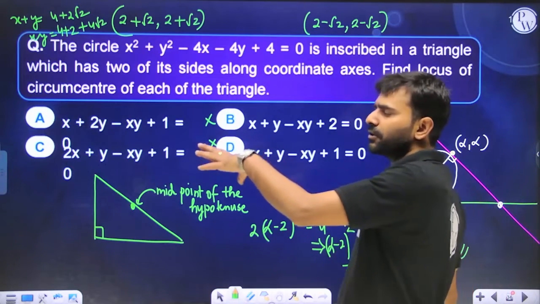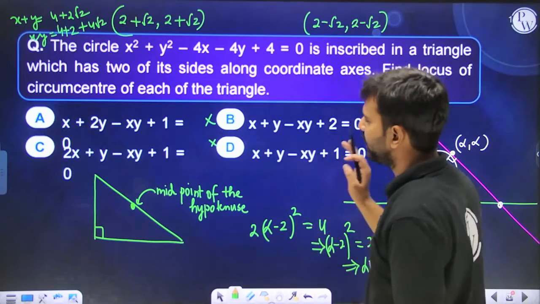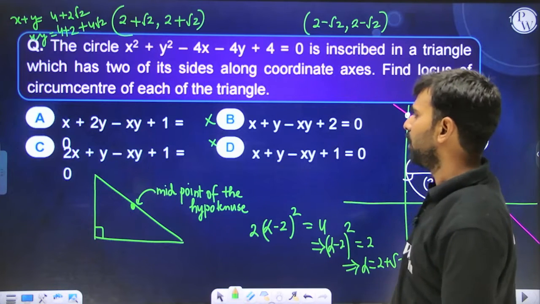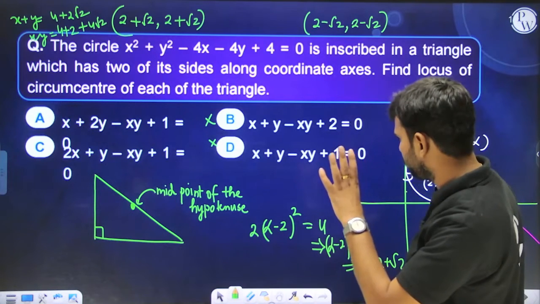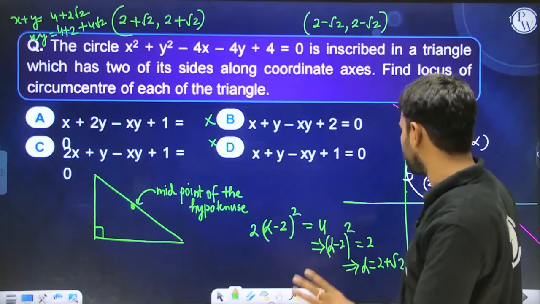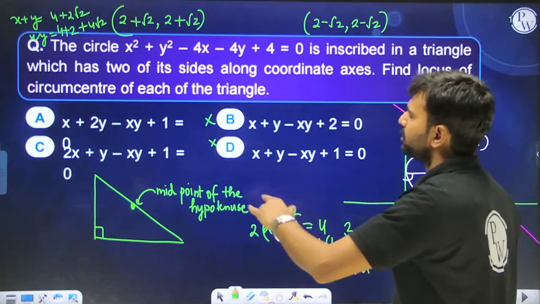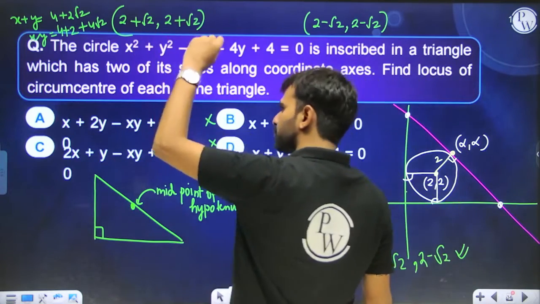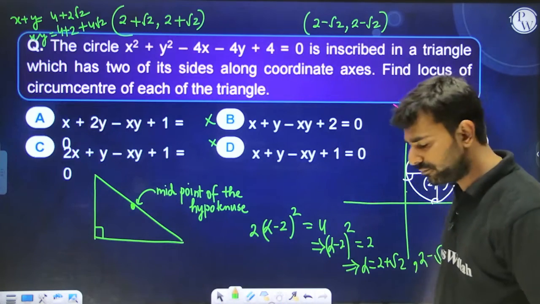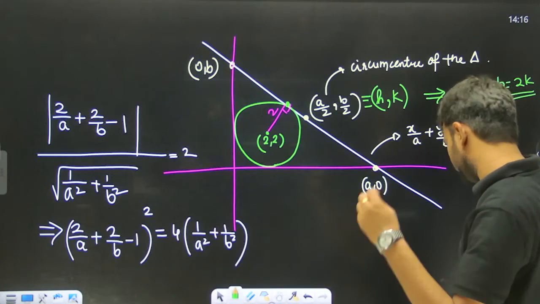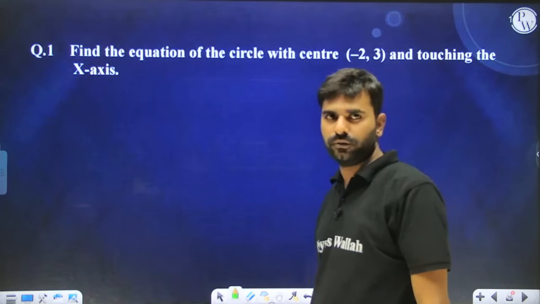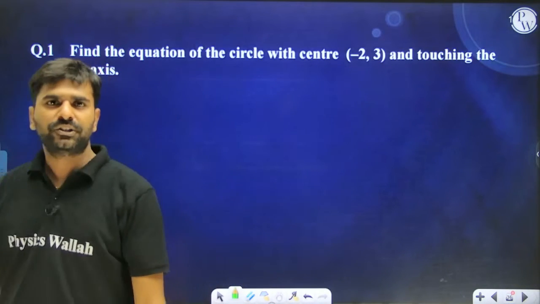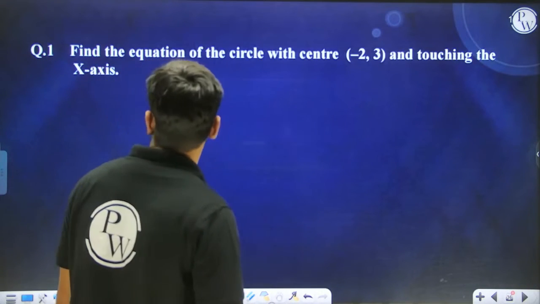Over here the options are not correctly given because I can feel there is some misprint somewhere in the options alone, because the point 2 plus root 2 comma 2 plus root 2 has to satisfy the answer by the objective trick that I just told you, and it will satisfy, there is no doubt about it. Okay, yes, find the equation of the circle with this center and touching the x-axis.